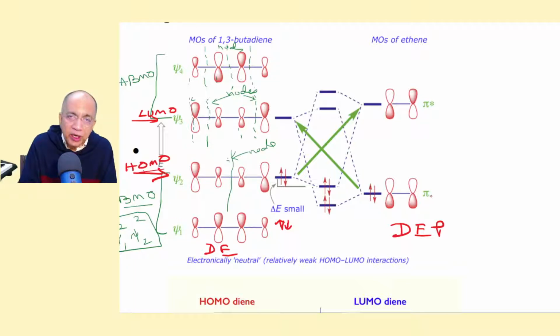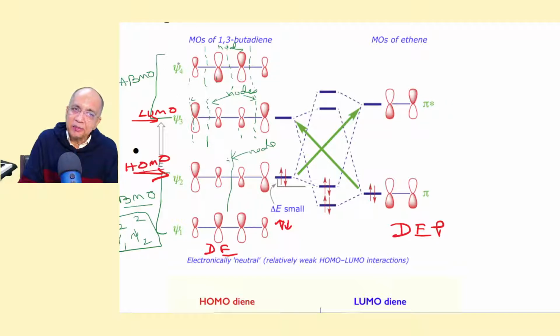This is the pi bonding MO, and if adjacent lobes are of opposite phases, then it is anti-bonding, pi star. Let us not write psi 1, psi 2, just to avoid repetition, write pi star.